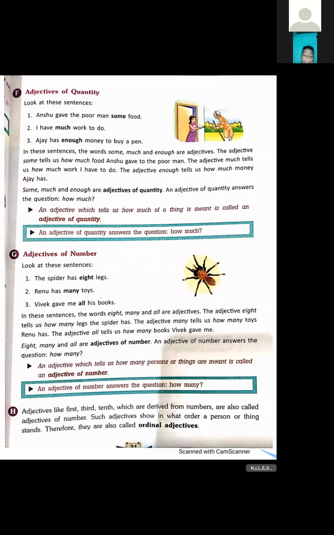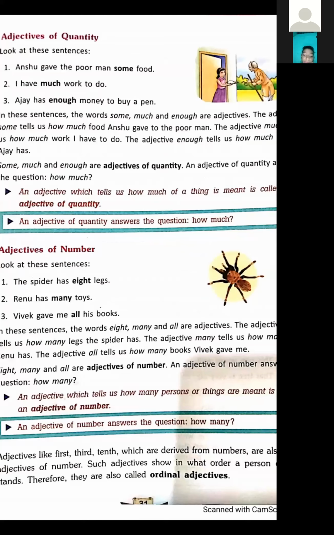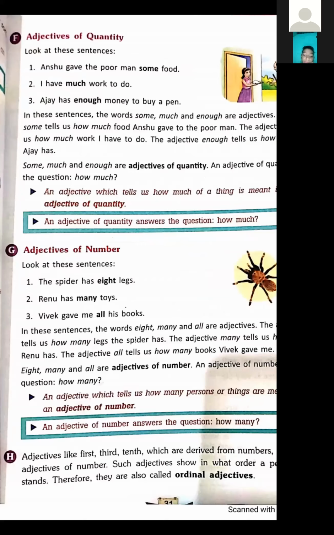Quantity means how much. You will get the answer to how much from these sentences. The first example is: Anshu gave the poor man some food. Food is a noun, and it is uncountable. We can't count food. Some is the adjective of quantity here.